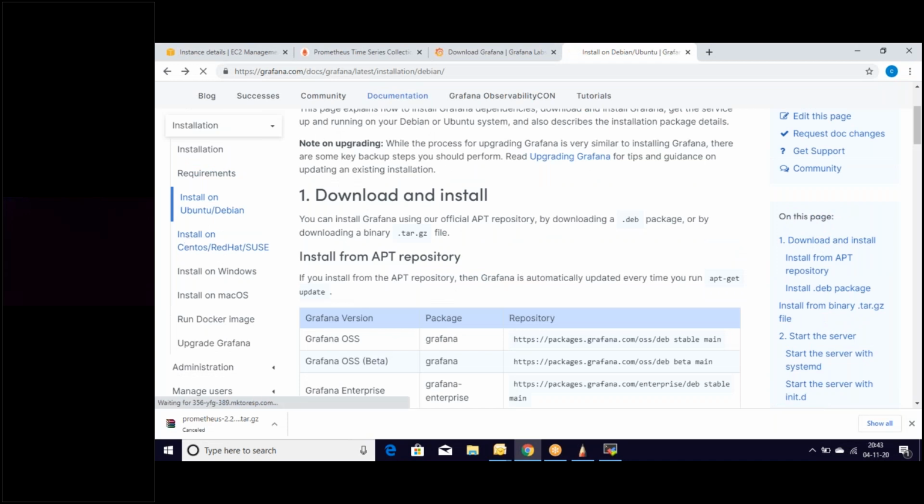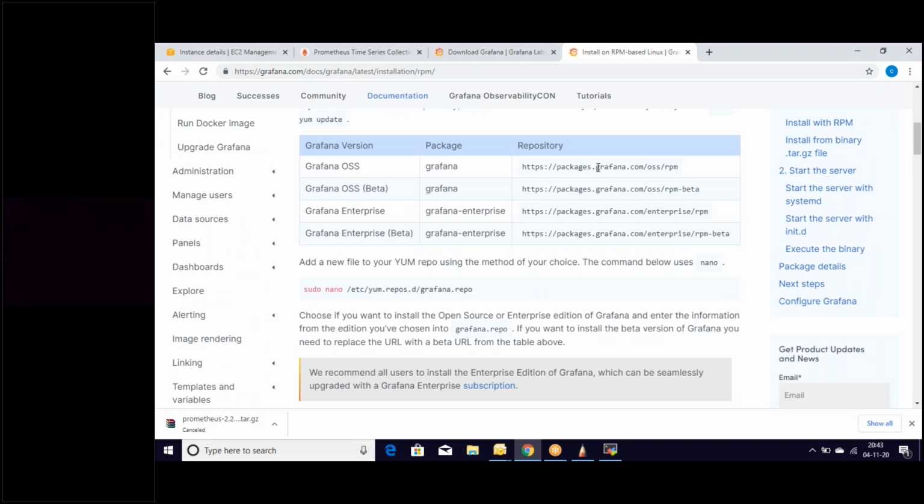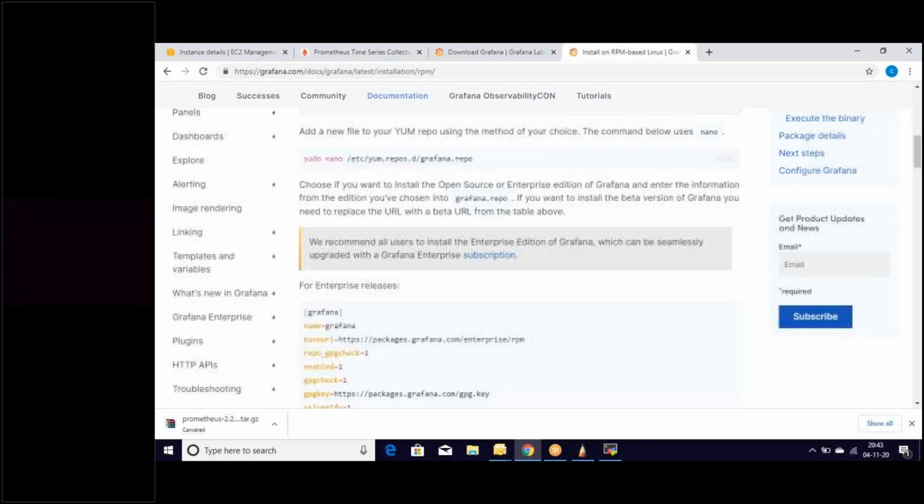This one which we are talking about, Grafana OSS releases. Yes, this one. This is what we have missed. So this is the document which we need to refer.